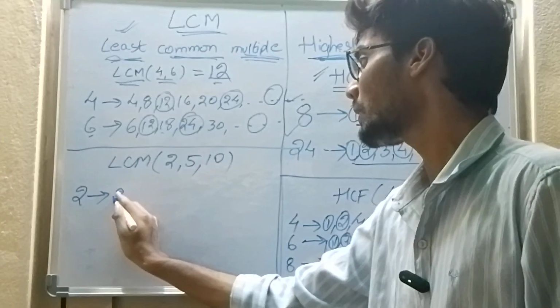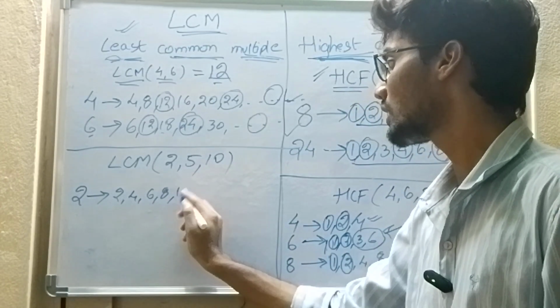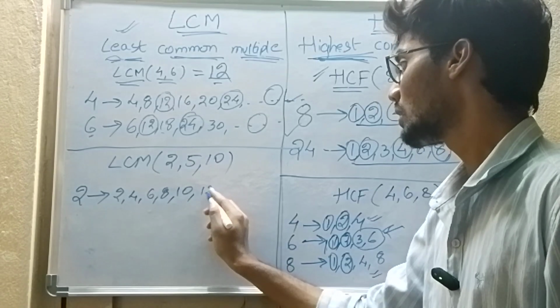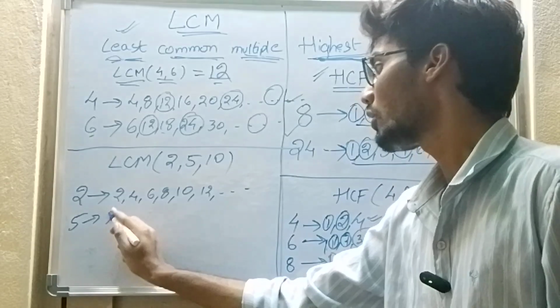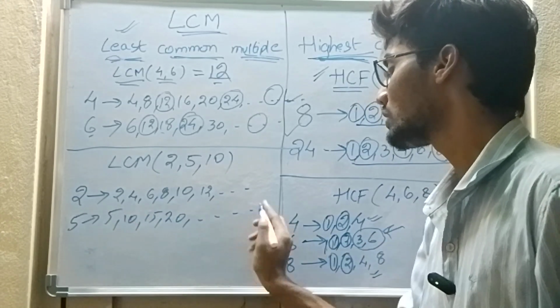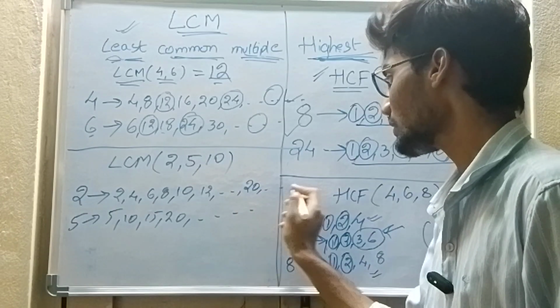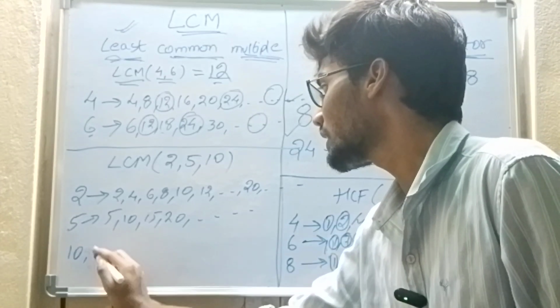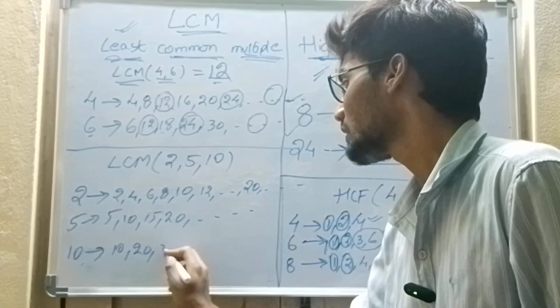What are the multiples of 2? 2, 4, 6, 8, 10, 12 and so on. What are the multiples of 5? 5, 10, 15, 20 and so on. Here somewhere 20 will also come. What are the multiples of 10? 10, 20, 30 and so on.